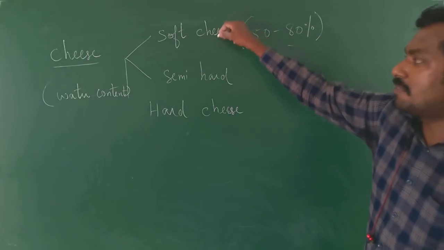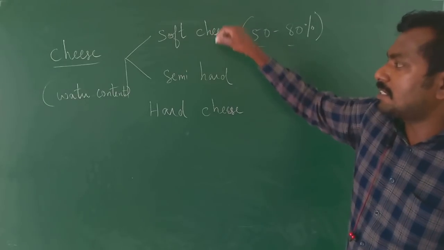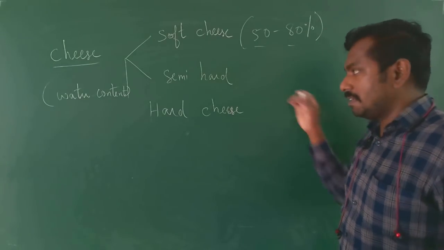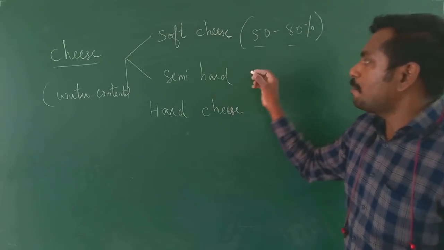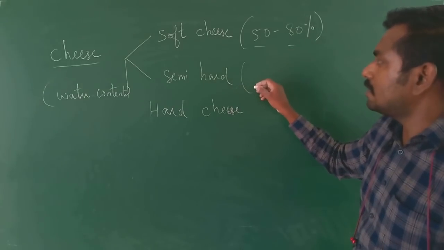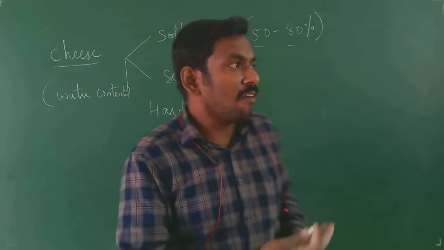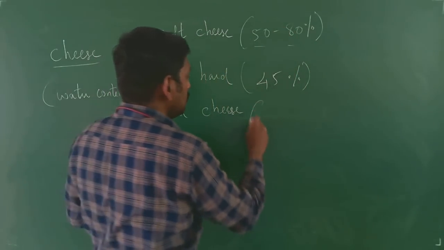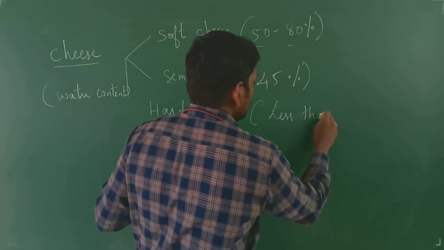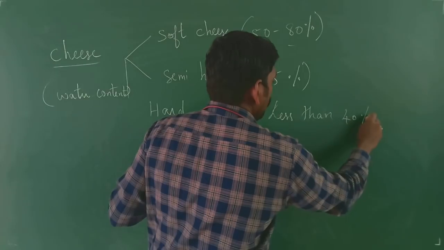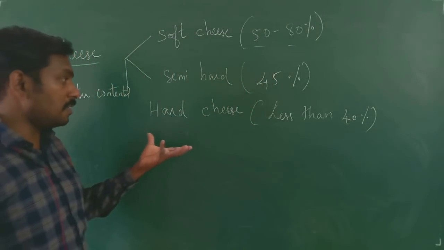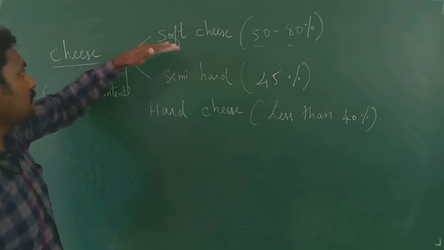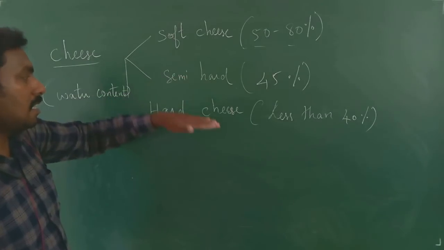Once they have asked in the form of match the following, right? The soft cheese, semi-hard cheese, hard cheese, and then they asked about the bacterium produced cheese, Propionibacterium. We will see about that in the coming heading, right? Semi-hard cheese, you will be having the water content of about 45%, and the hard cheese, less than 40%. If you are having the water content of less than 40%, it is called the hard cheese. So you will be having the three types of cheese, which are the soft cheese, semi-hard cheese, and the hard cheese.